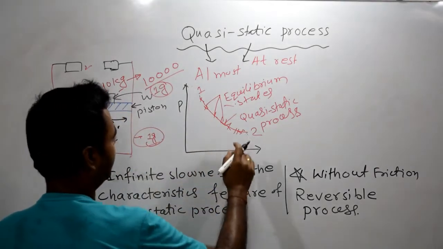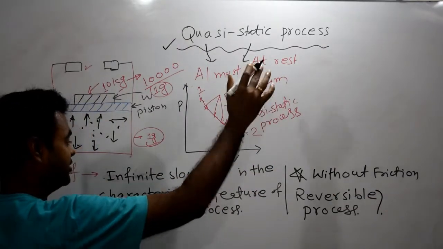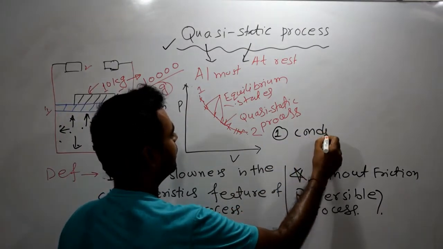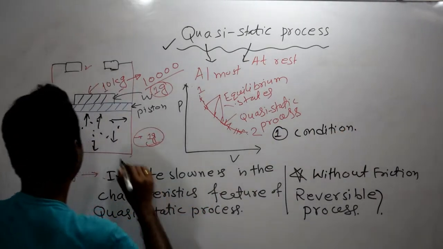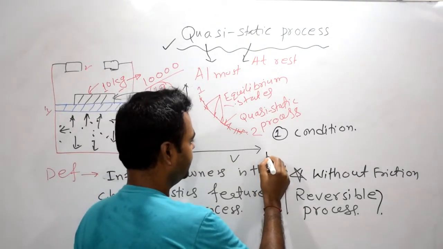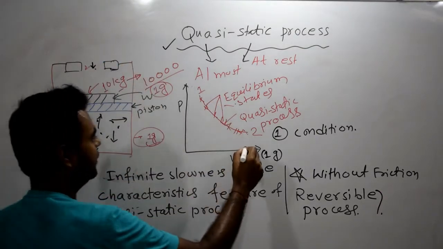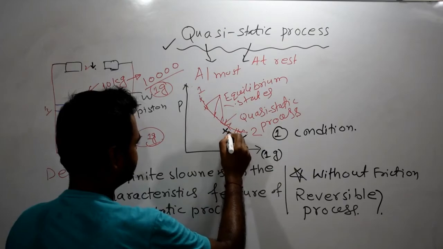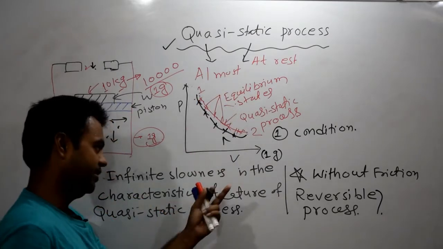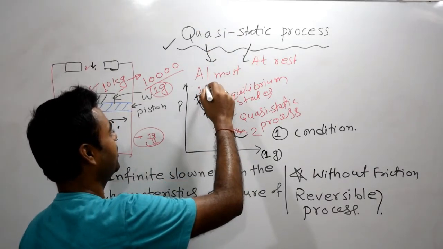So how can we achieve this reversible process in the quasi-static process? In the first condition, we removed weight 1 gram each time. Now we'll do the reverse of it. We'll add weight 1 gram each time. We'll start adding weight here. Suppose we have a piston here, 1 gram each time we'll add. Then the piston will go like this, the second, third, fourth, and after some time, since it is an infinite slowness process, after a long time we'll achieve the initial condition.